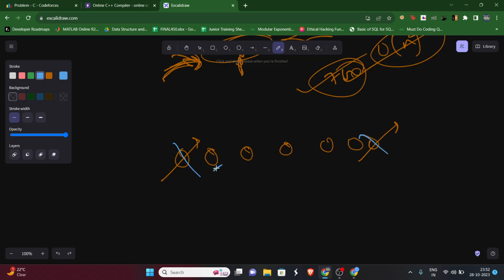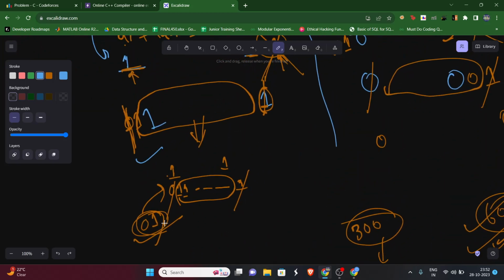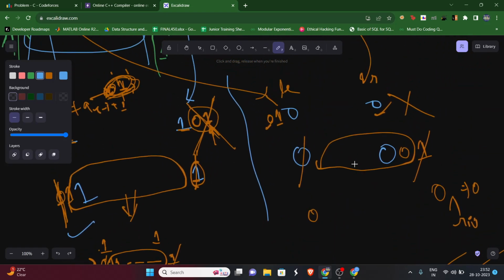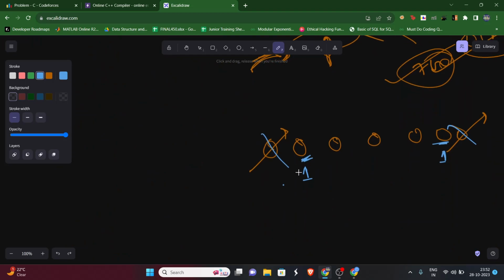Now if these two are the same, then we'll have to make an insertion. We already know that if both are 1, then we have to insert on the left, right? We have already discussed that if it's both 1, we will have to insert on the left. If it's both 0, then we'll insert on the right. Okay, so we can simply insert over here.